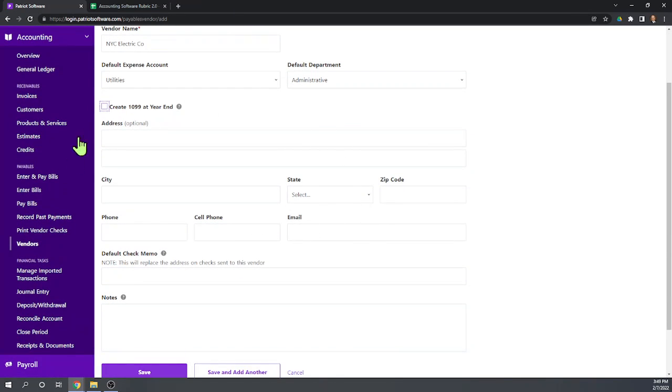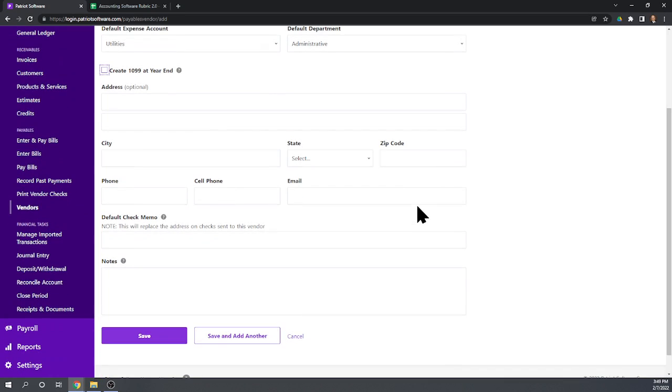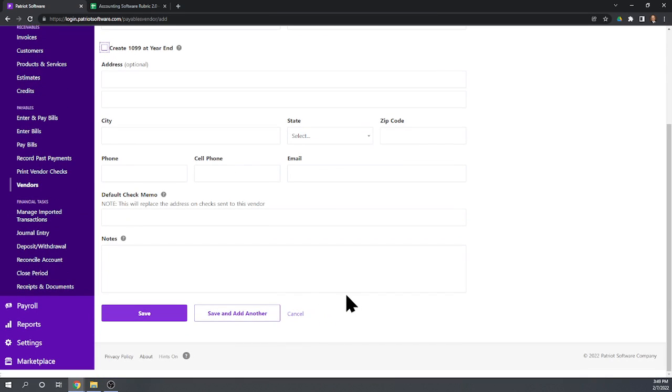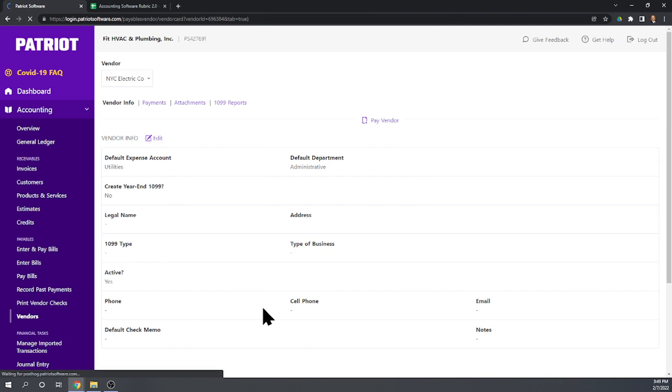Okay, so it looks like you can enter an address. I'd obviously do that if this were real life, but I don't need to for this case study. Good. Looks very good. Let's just save it. Okay, there is our vendor information for New York City.